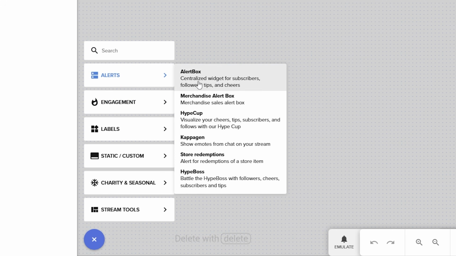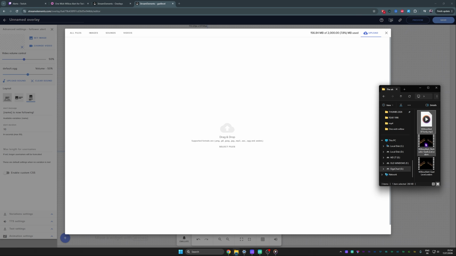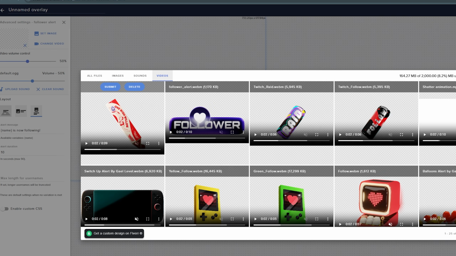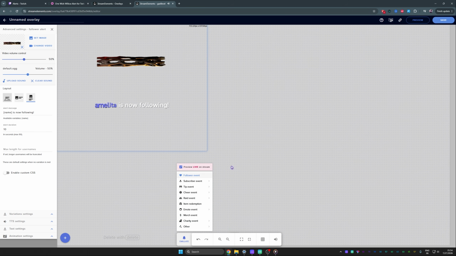If you use Streamelements, you can add an Alertbox widget. We can select Follow Alert, and it's the exact same process. Remove the previous one, click Change Video, click Upload, then drag and drop the one you want. I'll put the no audio one, wait a couple of seconds. There it is right there, click Submit, and I'll leave the default sound here. Let's emulate a follower event, and there you have it.